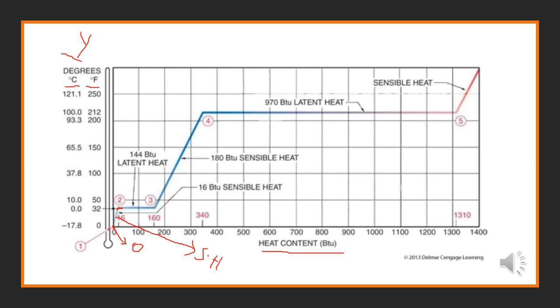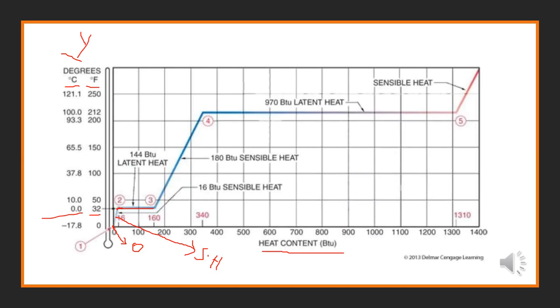From this 0 degree centigrade, heat is continuously added. Now here there will be only a change in the heat contents, but you can see the temperature remains constant. And from 16 to 160 BTUs are added to increase the temperature of ice up to 32 degree Fahrenheit or 0 degree centigrade.